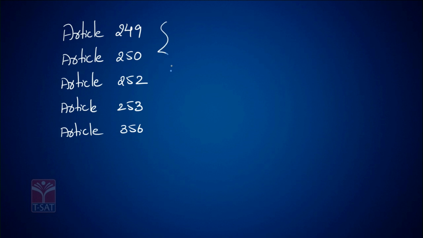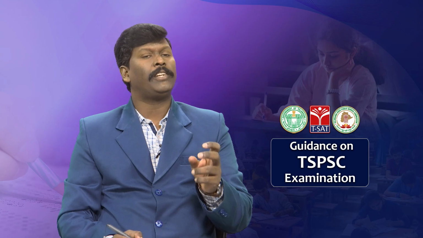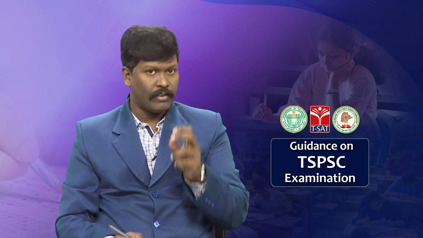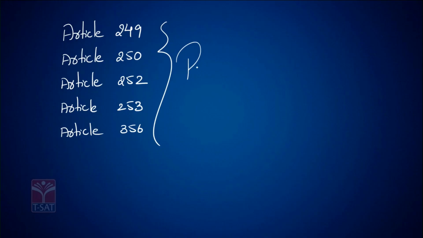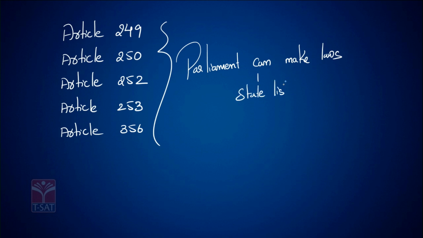The Constitution mentions certain circumstances where the Parliament can make laws on state list subjects. Let us see them one by one. The first one is Article 249.